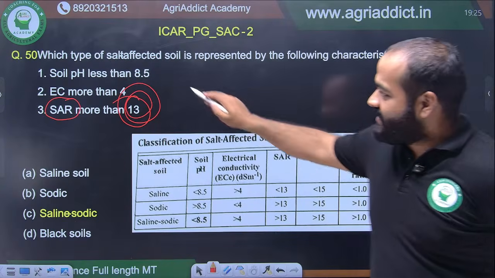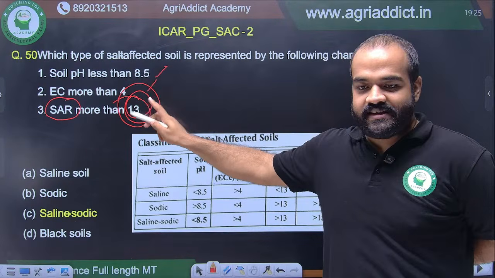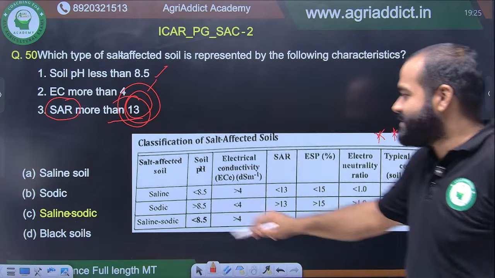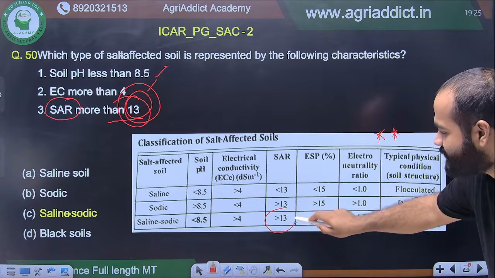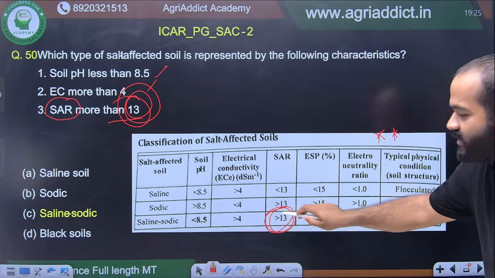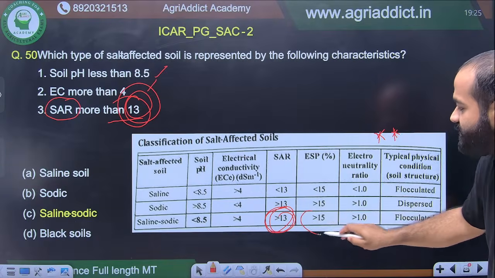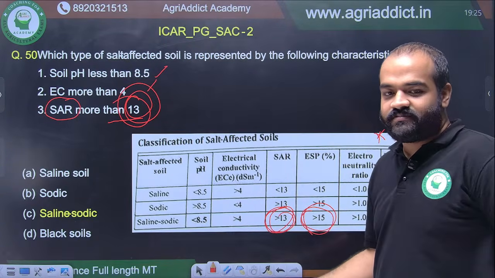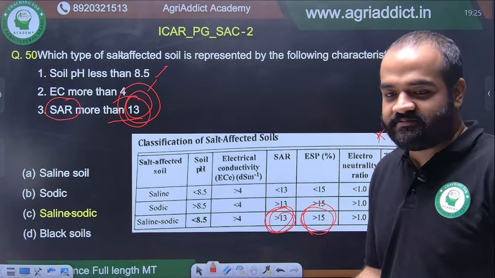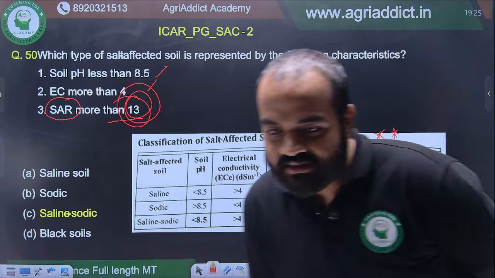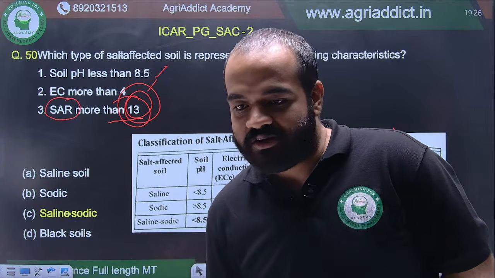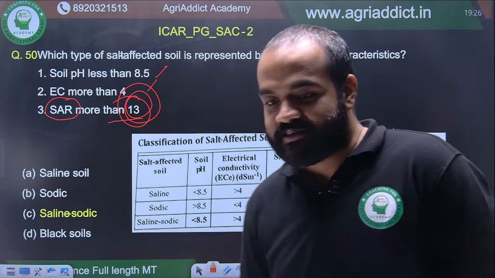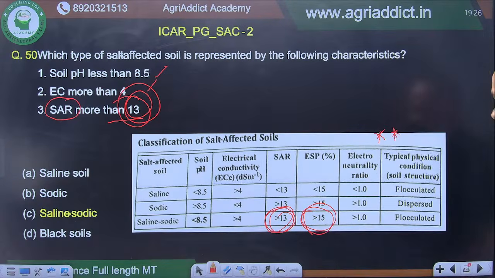Until these top two points, it was saline. But when this third point came, SAR is more than 13. If it had been given that ESP is more than 15, then it would be saline sodic. Right? You cannot say it is only saline. Correct? Am I correct? Nikhila and Spurti, have you got it? It is not option A. Please check and please be thorough. Be careful. Right?